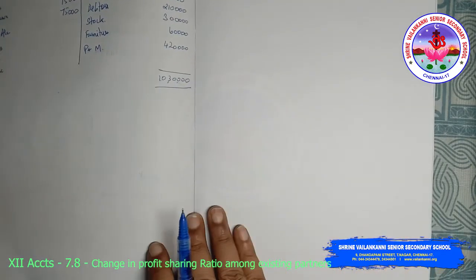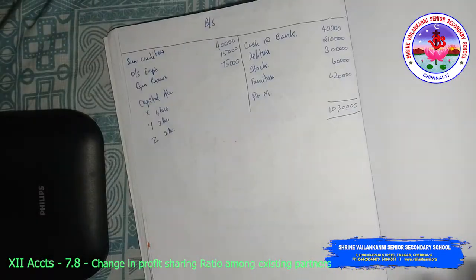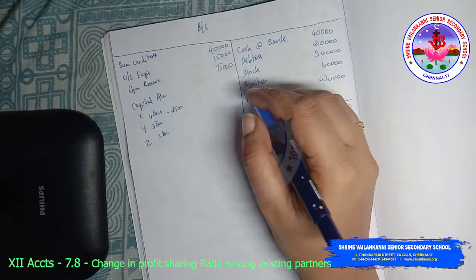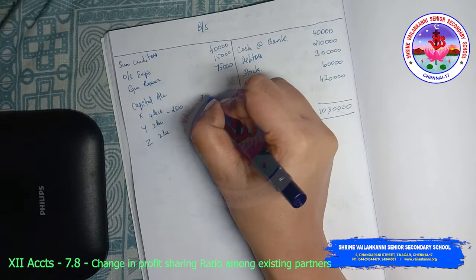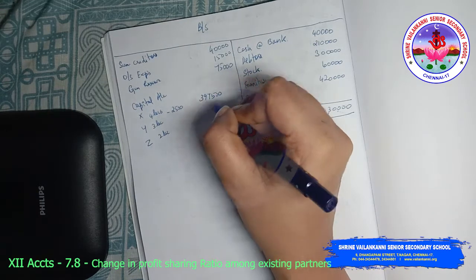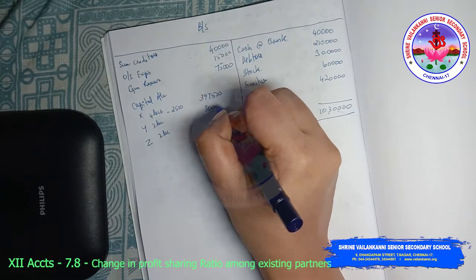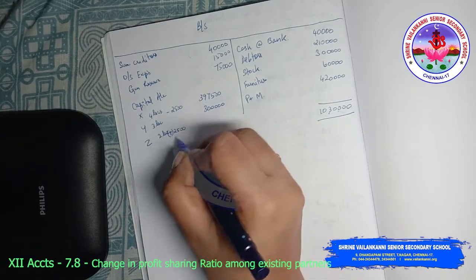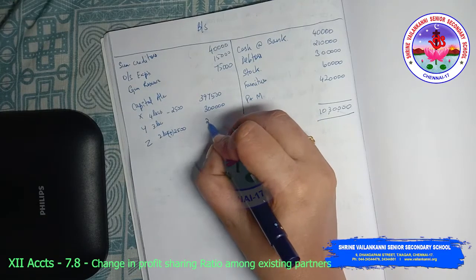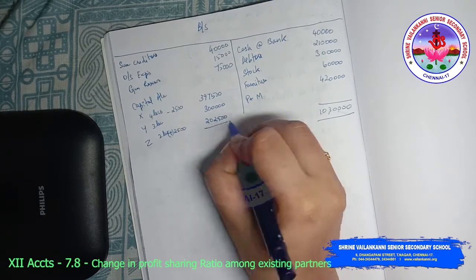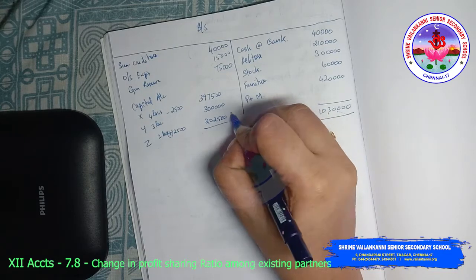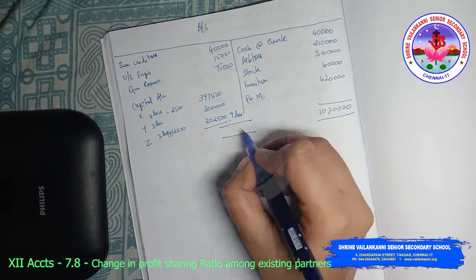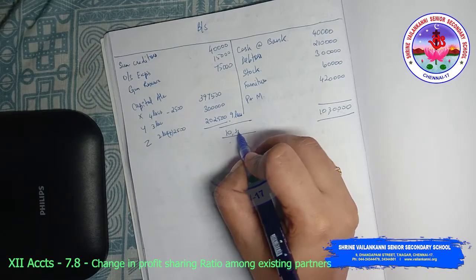So I'm going to deduct from X. If I deduct 2,500 from 4 lakhs, I'll be getting 3,97,500. Here there is no change, so I'm just writing 3 lakhs. Here I'm going to add 2,500. So 2 lakh 2,500. So total will be 9 lakhs. Here the total will come to 10 lakh 30,000.